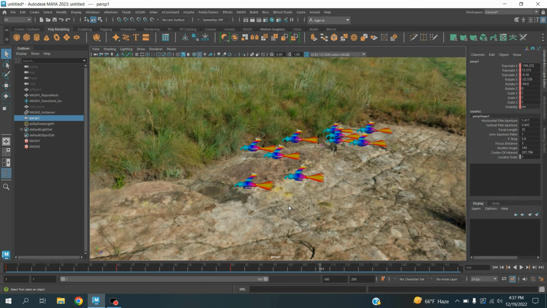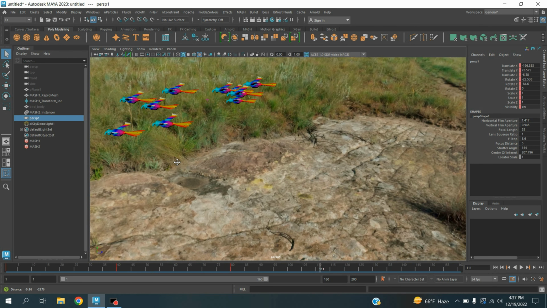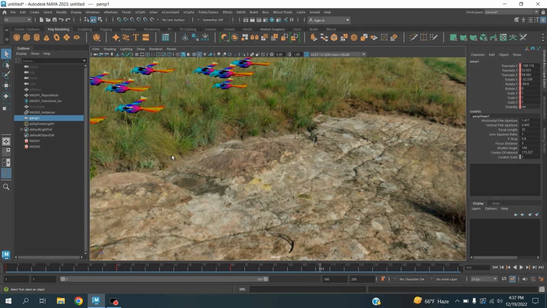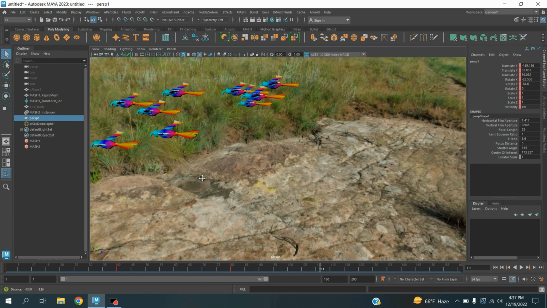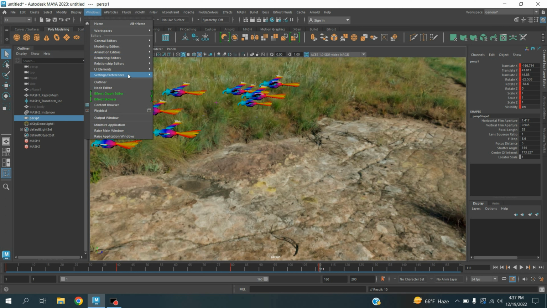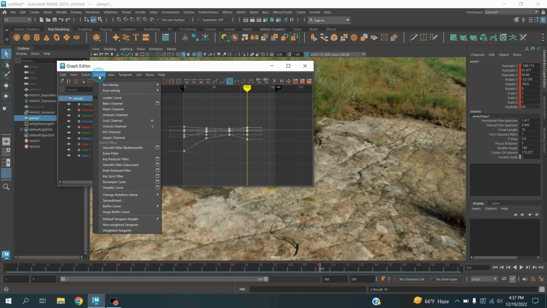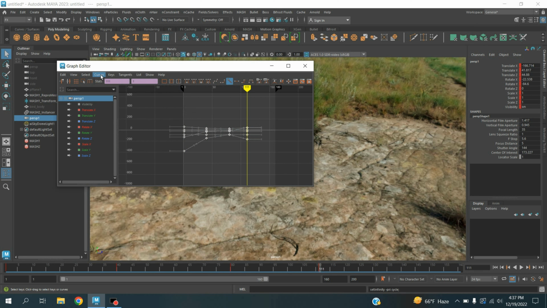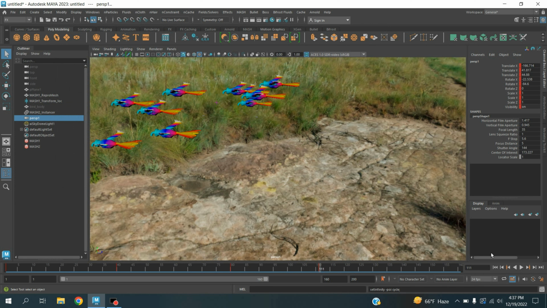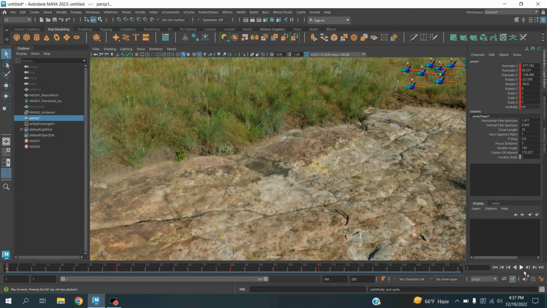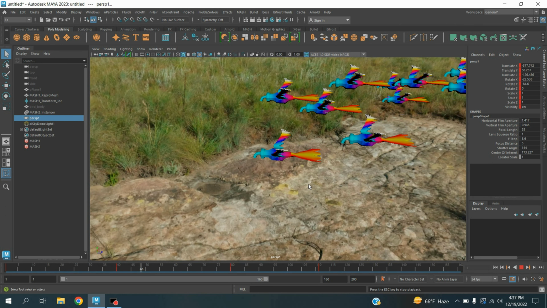110 and move them here. Again press S to make another key. Now go to Windows, Animation Editors, select Graph Editor, select all the keyframes, click Linear, Curve Pre-Infinity to Cycle, Curve Post-Infinity to Cycle. Now close the Graph Editor, go to frame 1, click play and see the effect.